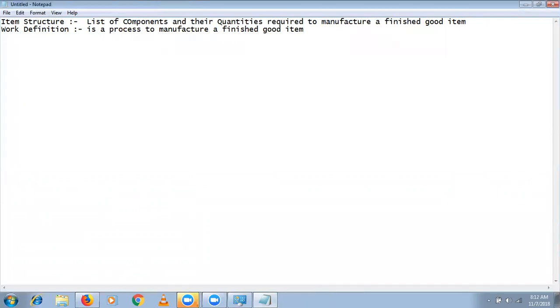So that is the theoretical part. The same item structure is what we pronounce in e-business suite as Bill of Materials. And routing, what do we call it here? Work definition. In e-business suite it is routing. Okay guys? So how are we going to define routing? Routing is nothing but a process to manufacture a finished good item.